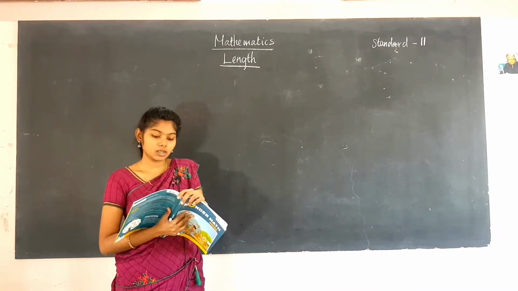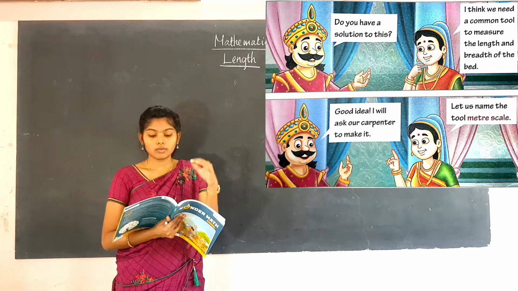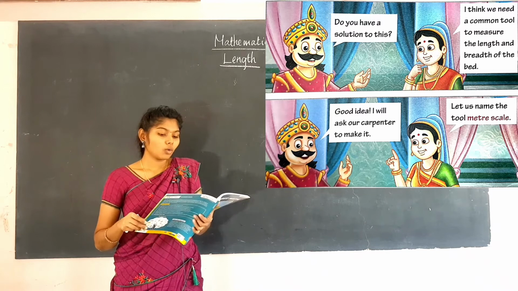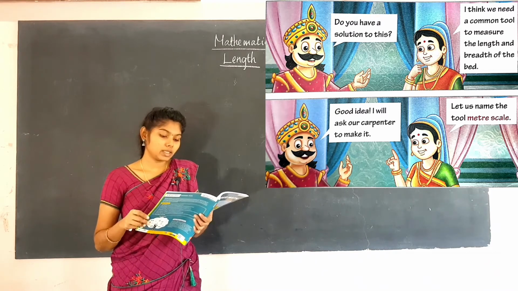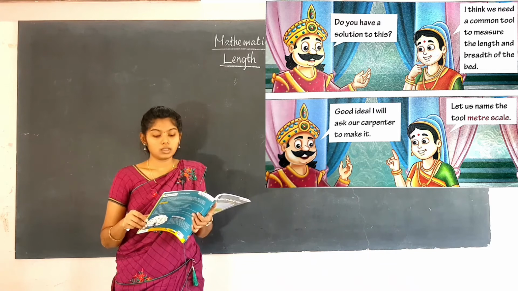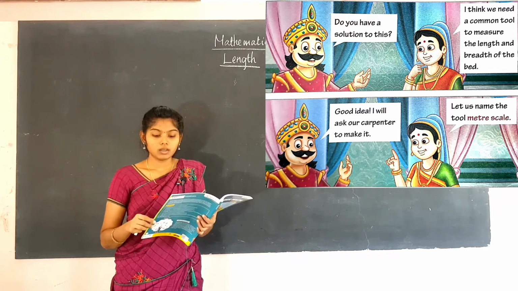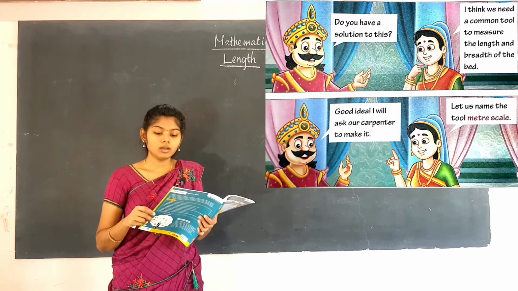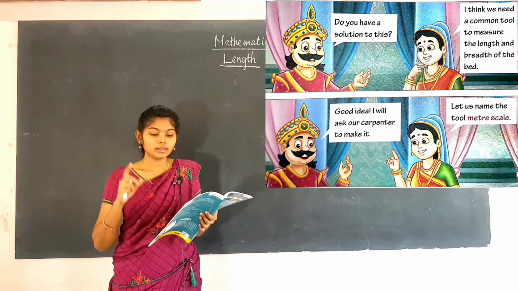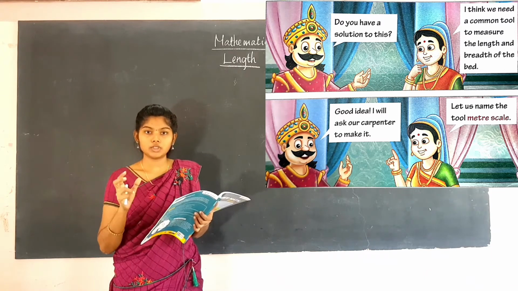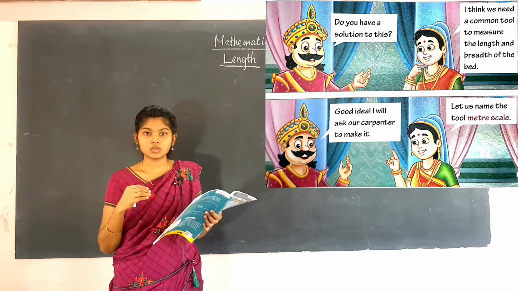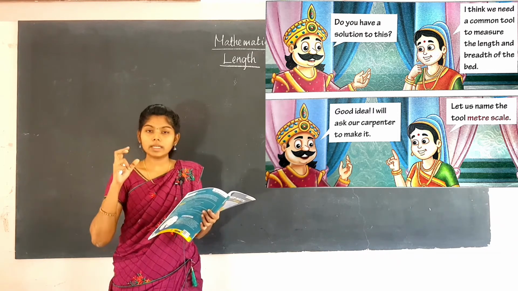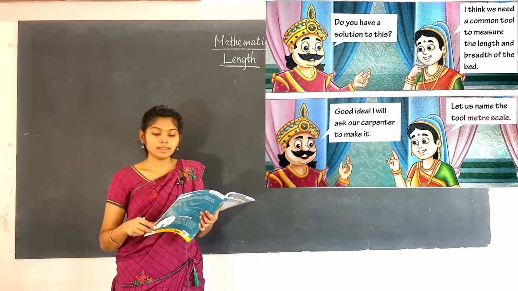He shared his concern with the queen. He went to his queen and they discussed this. Do you have a solution to this? the king asks the queen. Then the queen says, I think we need a common tool to measure the length and breadth of the bed. If we use different things to measure, then there will be differences in the measurements. So she said we need a common tool to measure the length and the breadth of the bed.